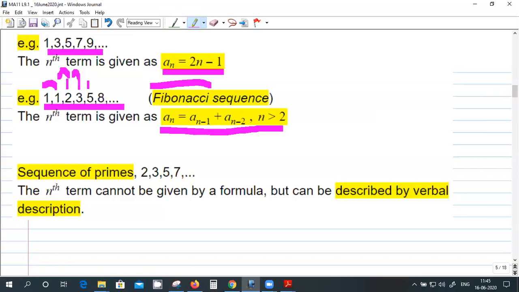And what is this sequence? Odd numbers? 2, 3, 5, 7. No, 2 is not odd. Sorry, prime numbers. So here you cannot represent a rule mathematically, but you can give a verbal description, like the sequence of prime numbers. So the rule is not in terms of a mathematical statement.